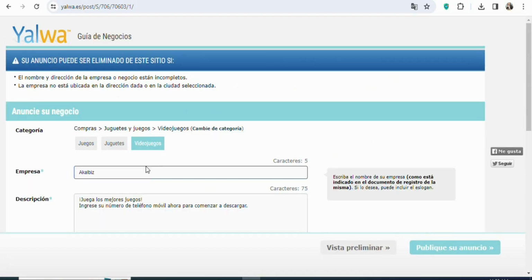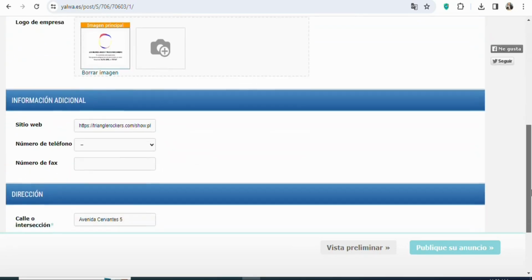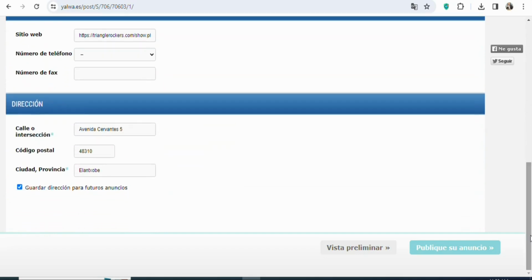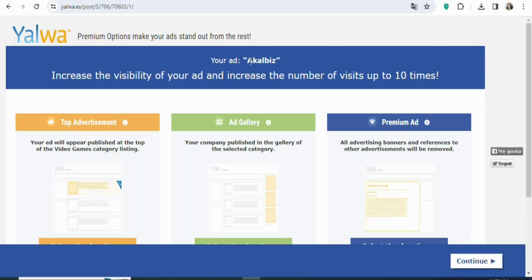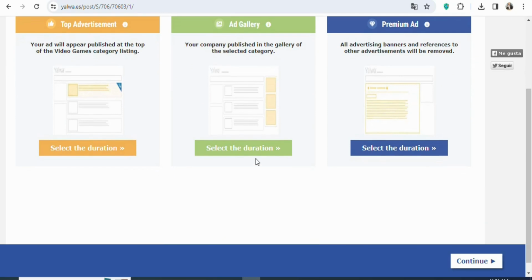So if you want to edit any information that you have entered, you can do that, but in this case everything is okay. So what I'm going to do is that I'm going to go ahead and then post the ad. So click right here, publish ad. Once you click on publish, you're going to see a page like this. You can see increase the visibility of your ad and increase the number of visits up to 10 times. If you want the premium options, you can select that. You can see they have premium options that you can select, but in this case I'm not going to select any of them. What I'm going to do is that I'm going to go ahead and then click on continue.